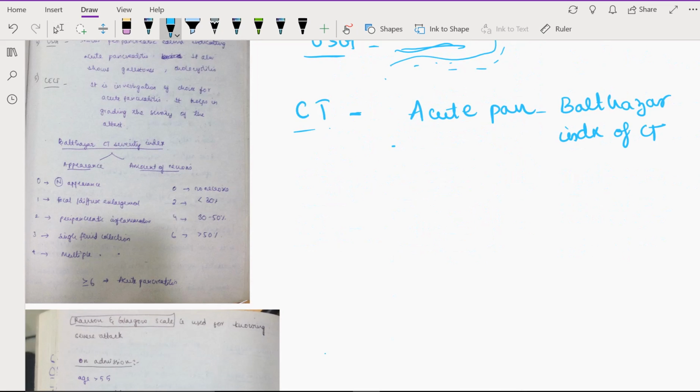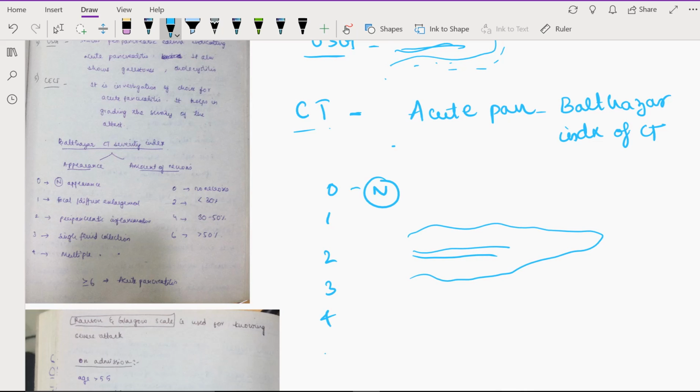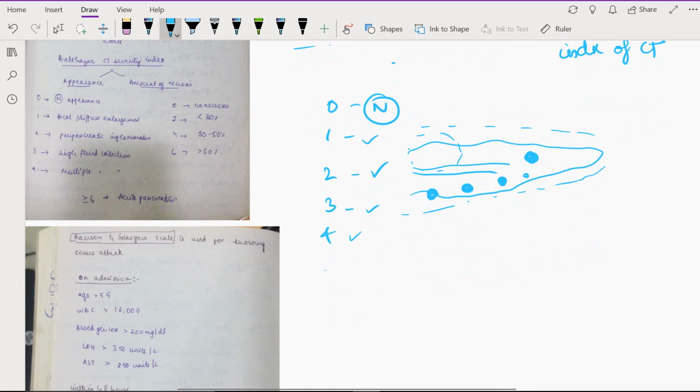So I remember it like this: 0, 1, 2, 3, and 4. Assuming this is the pancreas, 0 is normal pancreas, 1 is focal enlargement of pancreas, okay. 2 is peripancreatic inflammation, so diffusely the pancreas is enlarged. 3 is single fluid collection, whereas 4 is multiple fluid collections, okay. So first 0 is normal in appearance, 1 is focal enlargement, 2 is peripancreatic, so around the pancreas, 3 is single fluid collection, and 4 is multiple fluid collections.